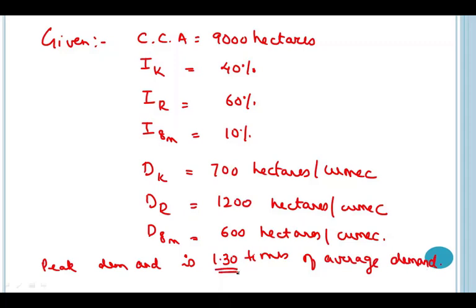This 1.30 simply means that they have considered the losses at 30% of the total design discharge. So in this case, when they have directly given us the peak demand, we'll simply multiply this data with the final discharge value and we'll get the final answer. So let's begin with the sum.